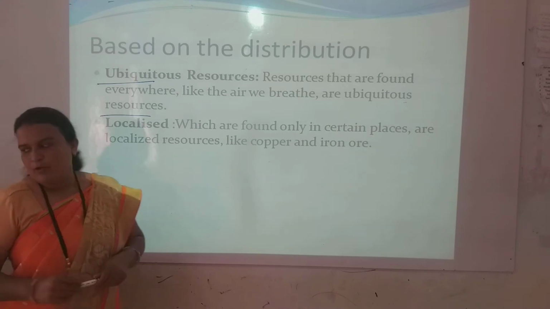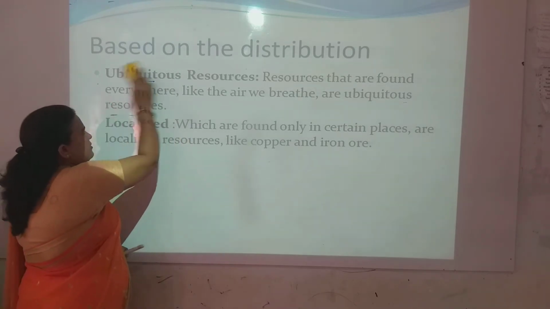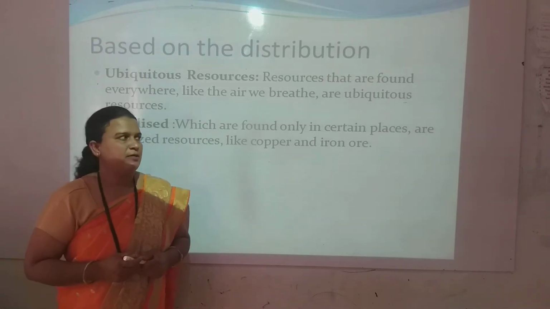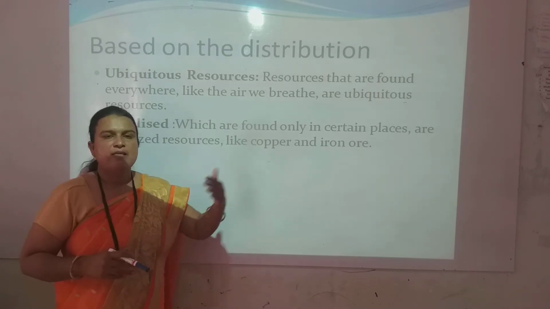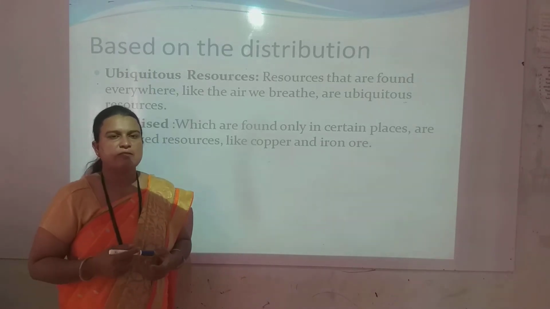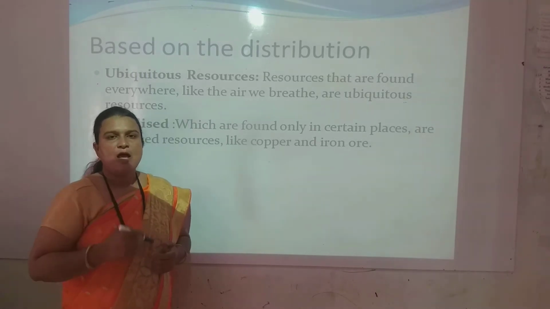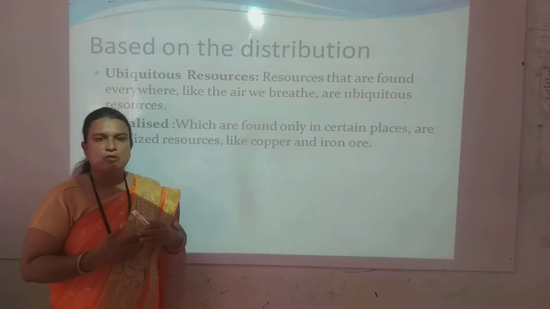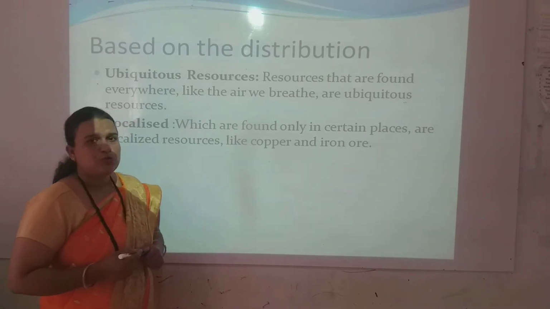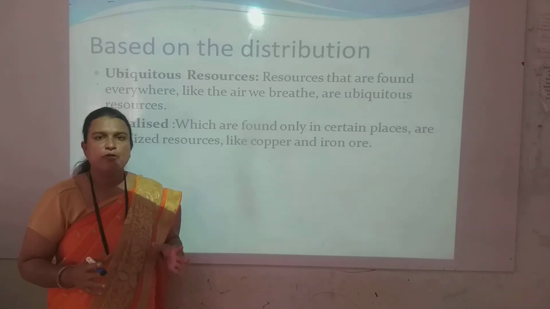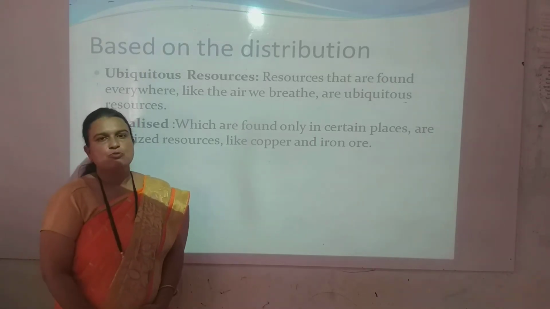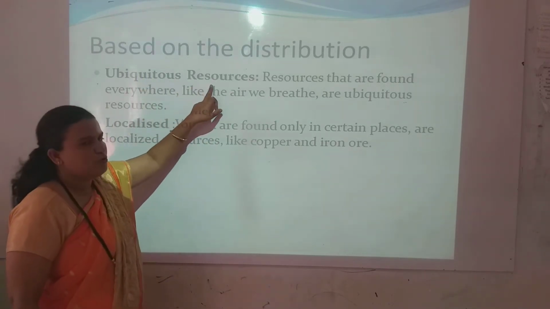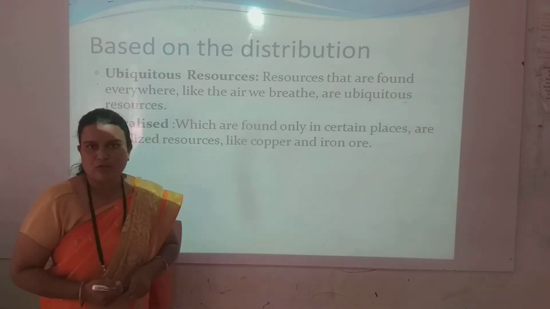Based on the distribution, we know, my dear students, that on the planet Earth, everywhere the land area or the topography is not equal. Some areas are hilly, some areas are deserts, some areas are islands surrounded by water from all sides, and some areas are temperate. So the distribution of mineral deposits is also uneven or unequal. So based on the distribution, these resources can be classified into two categories: ubiquitous resources as well as localized resources.